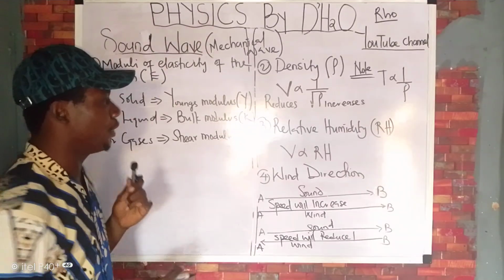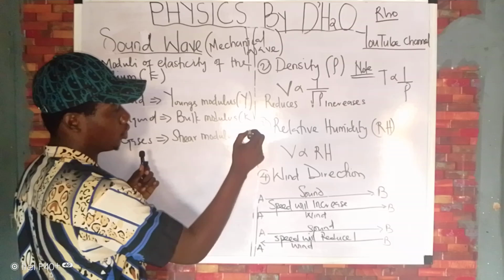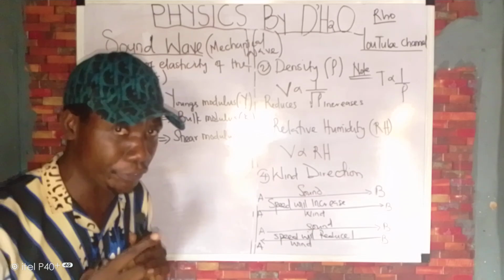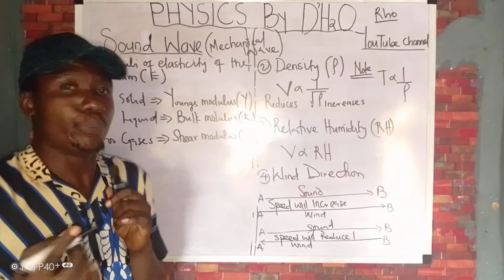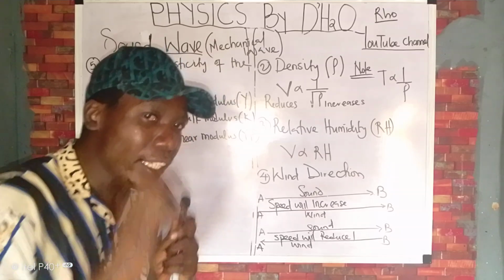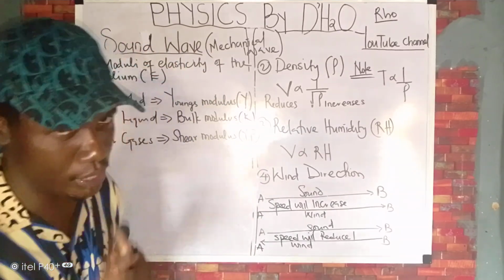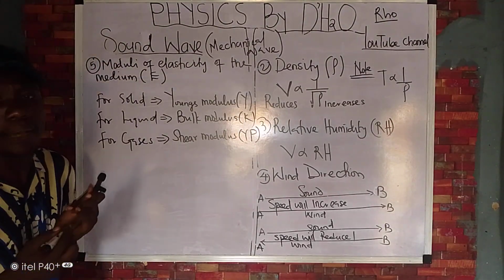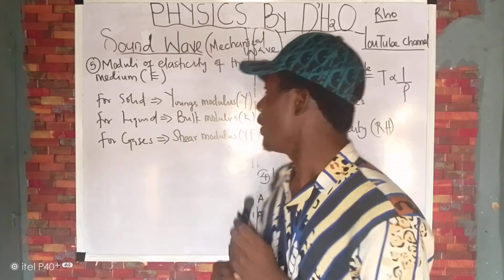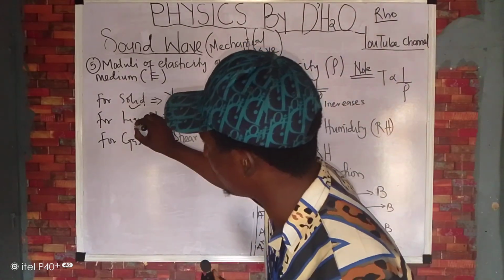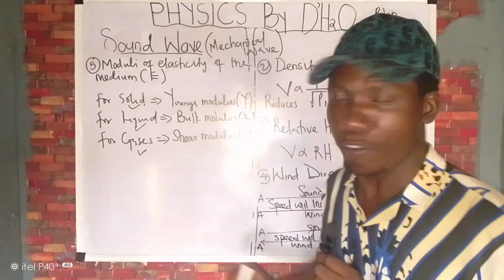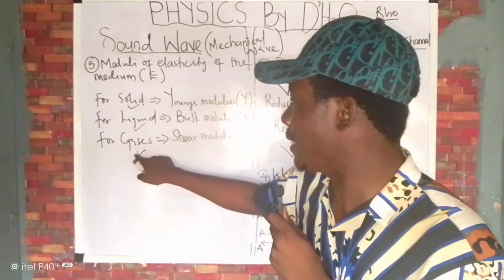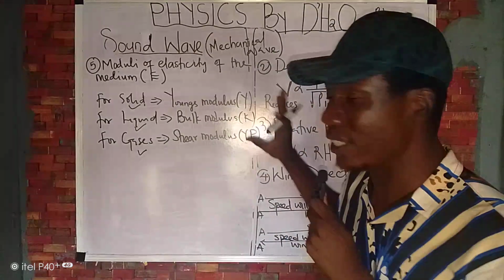It is usually the ratio of your specific heats times the pressure. This guy is called ratio of specific heat, while this is pressure. This is where pressure comes into play in determining the speed of sound. Okay, is that clear? So take note. So it means that this modulus of elasticity can be studied under three headings. It can be for solid, it can be for liquid, and it can be for gas. For solid, it's called Young's modulus. For liquid, it's called bulk modulus. For gases, it's called what? Shear modulus. Please, this must be noted.